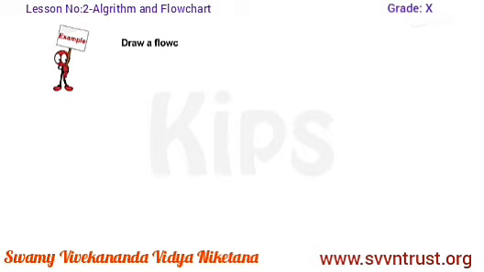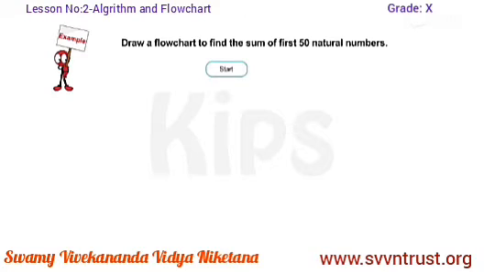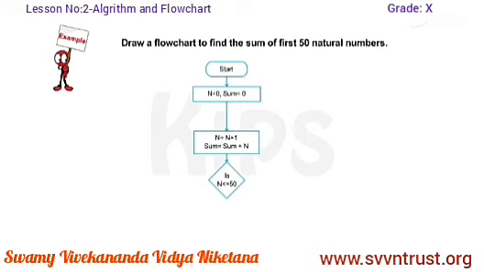Example 4. Draw a flowchart to find the sum of first 50 natural numbers. Start. N equals 0, sum equals 0. N is equal to n plus 1. Sum is equal to sum plus n. Is n smaller than or equal to 50? True. False. Display sum. Stop.